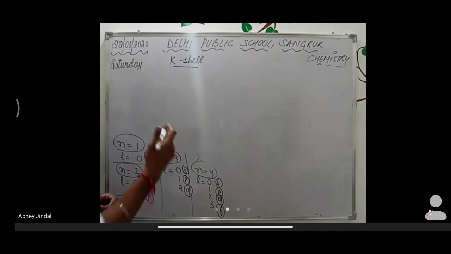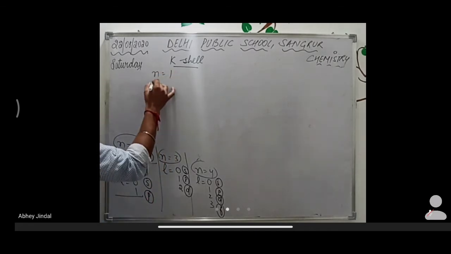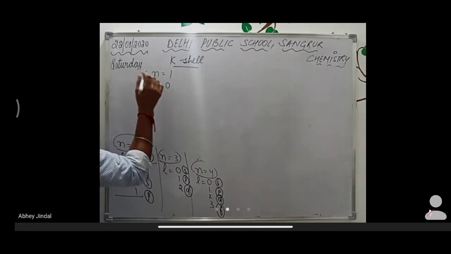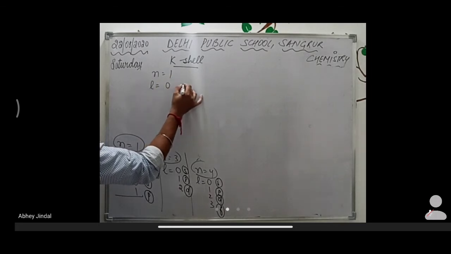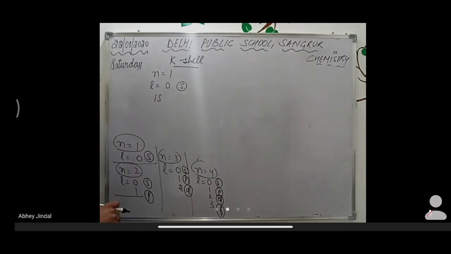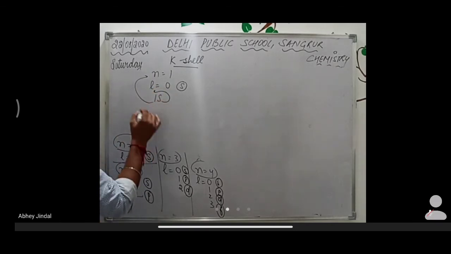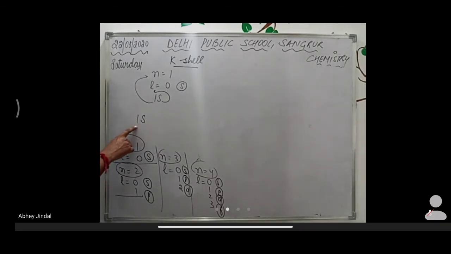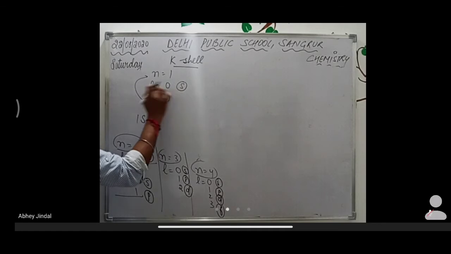which is very close to the nucleus, the value of n is 1 and the value of L is 0. Okay, and this is known as the S subshell, and in total it becomes 1s. 1 represents the value of n, and s represents the value of L. If 1s is written and you are asked to tell the values of n and l from it, you will say n is 1 and l is 0. So the S subshell is the name when L has value 0.